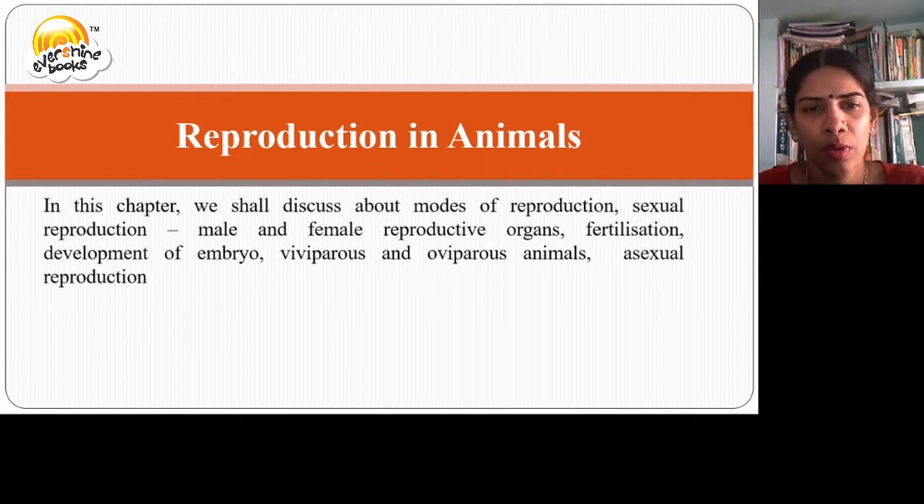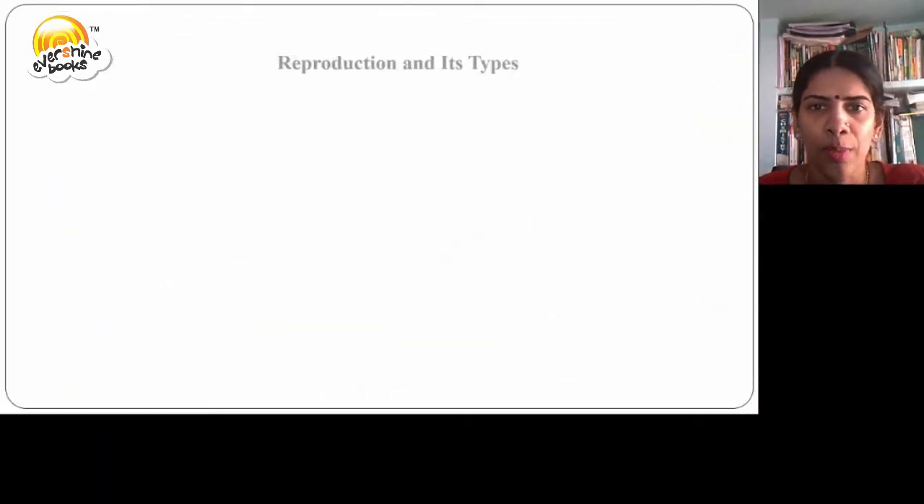In this chapter, we are going to discuss different modes of reproduction, sexual reproduction. We are going to discuss male and female reproductive organs, fertilization, development of embryo, the difference between viviparous and oviparous animals, and asexual reproduction. Let us begin the chapter.